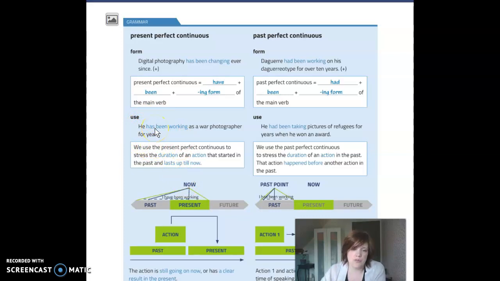Because we focus on the duration of the action, we need to use the present perfect continuous and not the present perfect simple. The present perfect simple would be: he has worked as a war photographer for years. It wouldn't be horribly wrong if you were to say that, but it is grammatically more correct if you say he has been working as a war photographer for years, because you focus on the duration of the action.